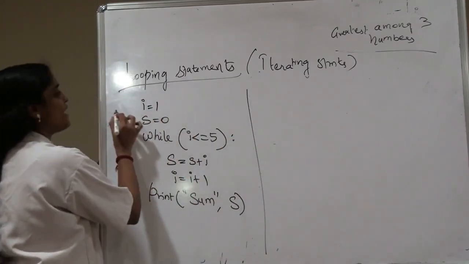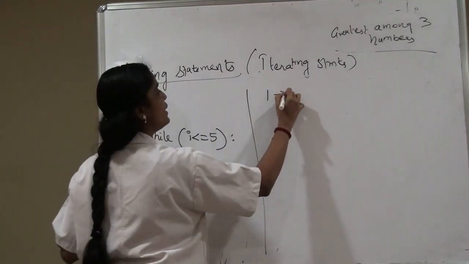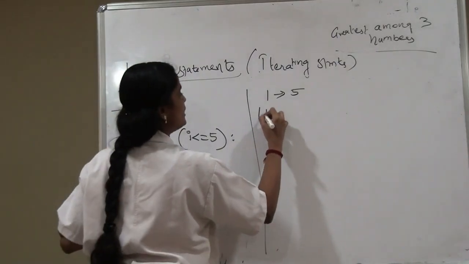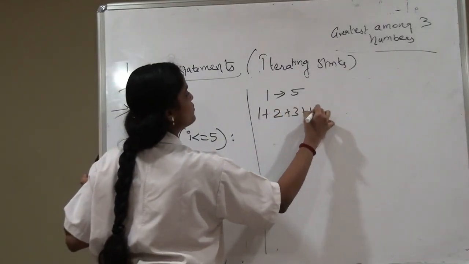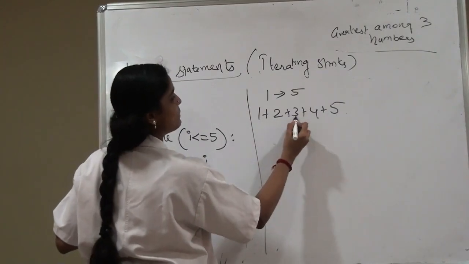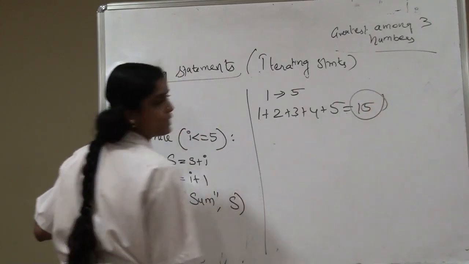So what will be the output of my program? First the value of I is initialized to 1. So we are going to start from 1 and we are going to check the condition till 5. So I am going to add numbers from 1 to 5: 1 plus 2 plus 3 plus 4 plus 5. So what will be my output? 1 plus 2 is 3, 3 plus 3 is 6, 6 plus 4 is 10, 10 plus 5 is 15. So I have to get the output as 15.